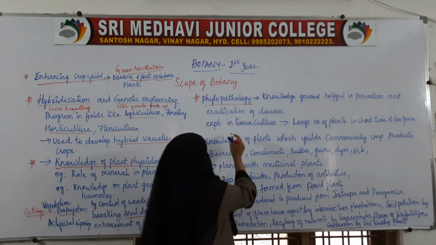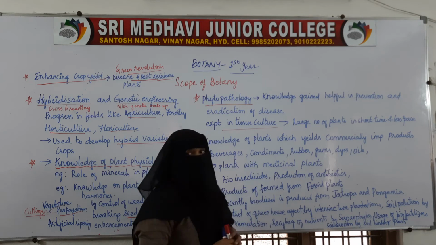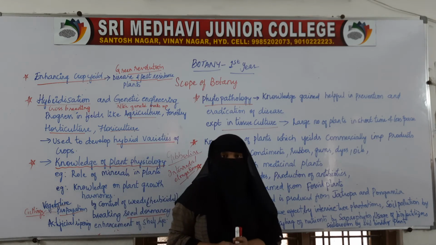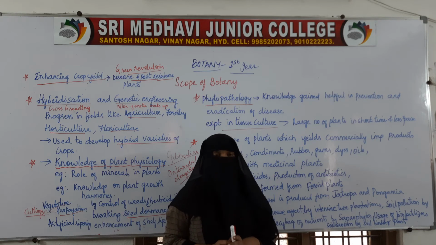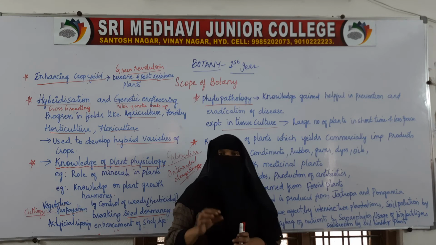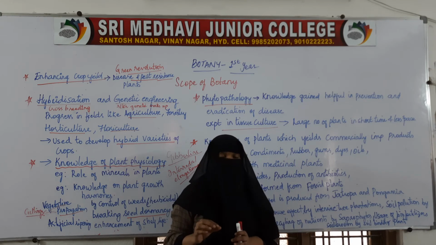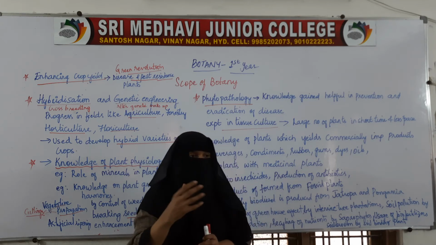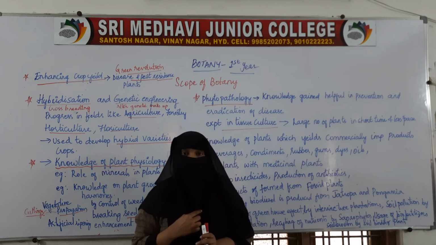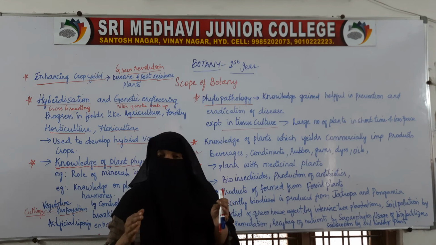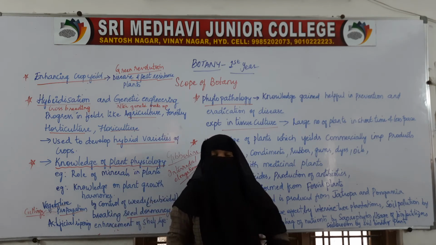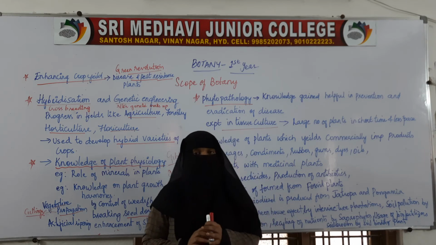Here, one of the scopes of botany is the tissue culture technique. In this tissue culture technique, we will be able to grow many plants in a short time and in a very small place. In a small place, we will be able to grow a large number of plants, and that too in any season.